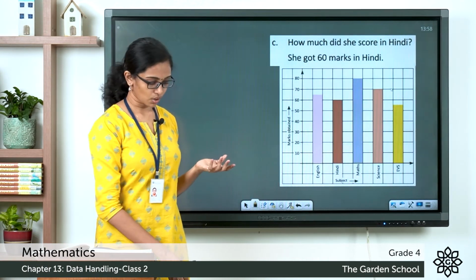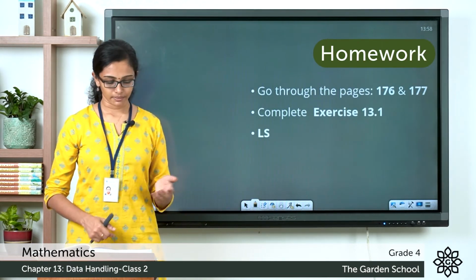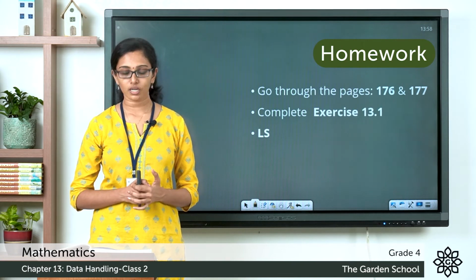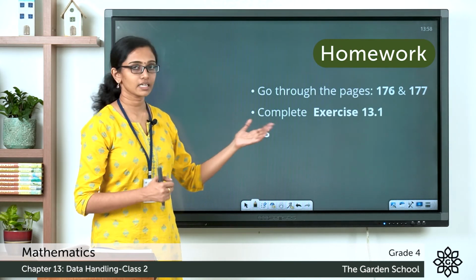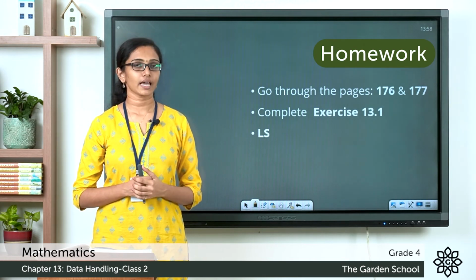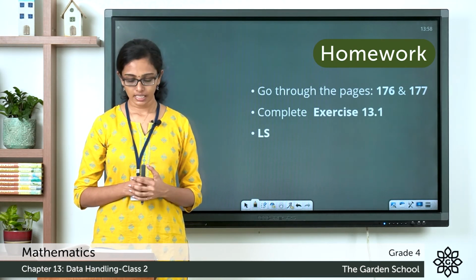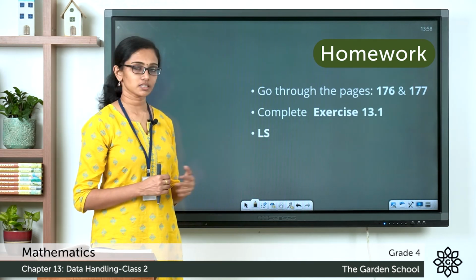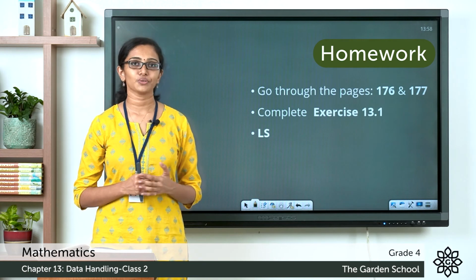Now, you may go through all these concepts once again in pages 176 and 177 of your textbook. Then move on to exercise 13.1. Complete that exercise. There are 2 bar graphs given there and a few questions based on these. Now, below the exercise, you can see a life skill question under the heading LS. Please go through that as well and do accordingly.